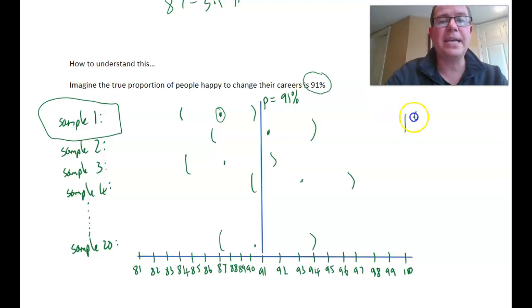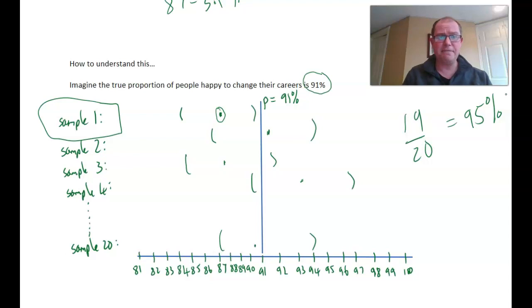So that's where the 19 out of 20 comes along, which is of course equal to 95%. So this is a 95% confidence interval, because if we were to collect 20 different samples, 19 of them would actually capture the true proportion. And that's what our confidence interval is.